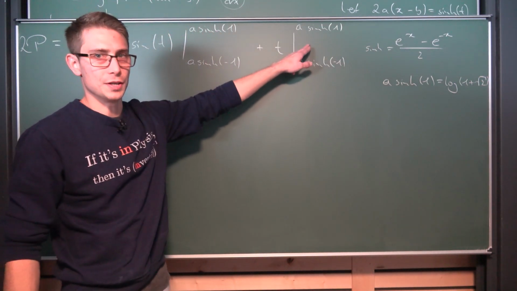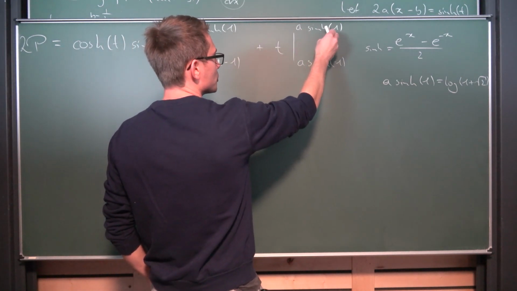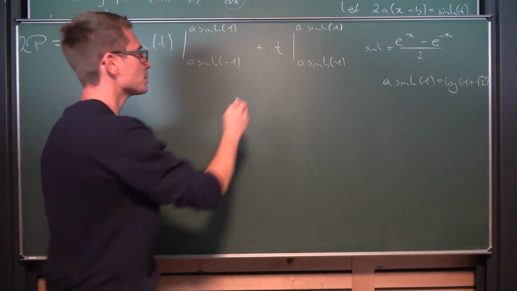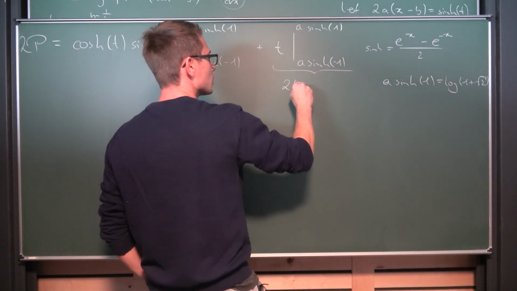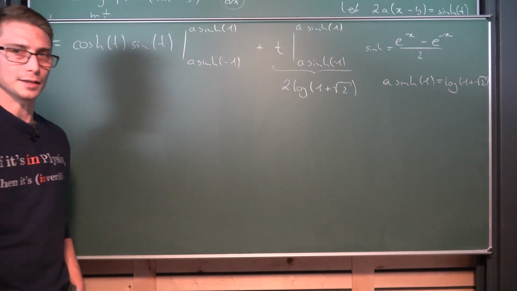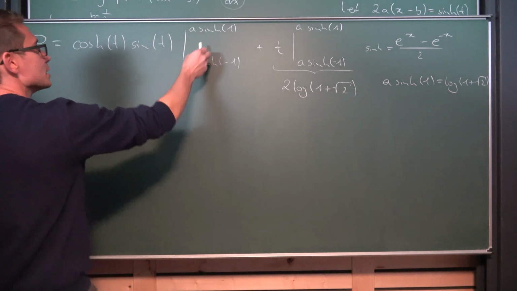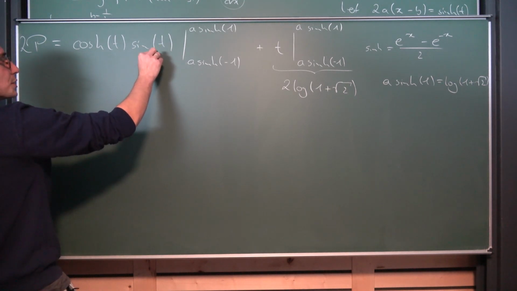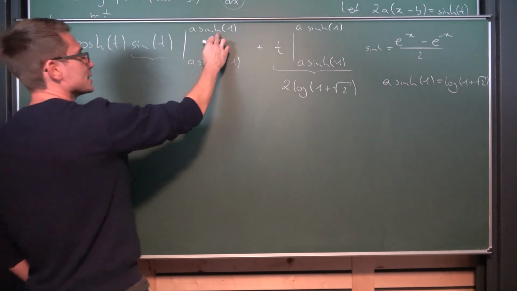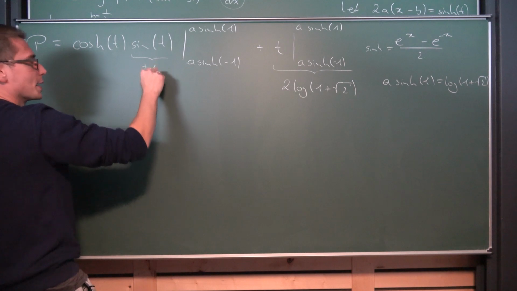So this part over here is going to turn into the log of 1 plus square root of 2 minus negative log of 1 plus square root of 2, which is 2 times log of 1 plus square root of 2. Okay, so this part right here is done. Now we need to handle this part. And the cool thing about inverse functions is if you apply it to their corresponding original functions, you are just going to get the argument out. So this part right here, evaluated at a sinh of 1 or a sinh of negative 1, is going to turn into plus or minus 1.